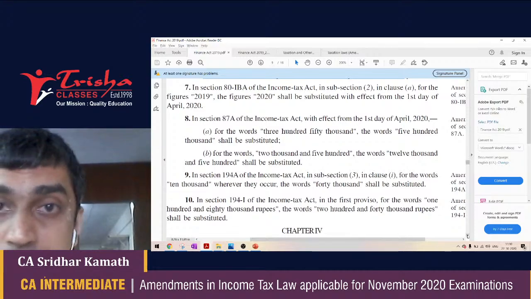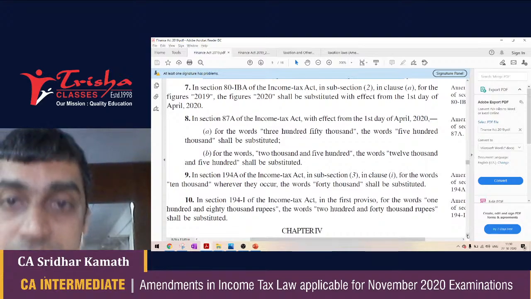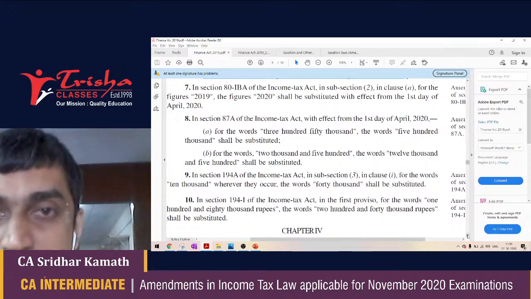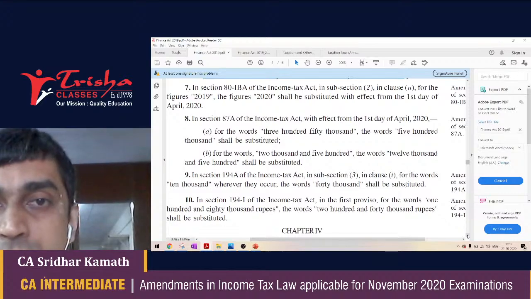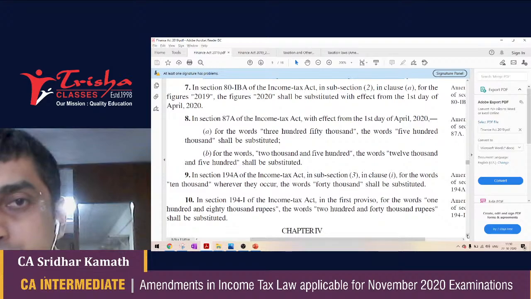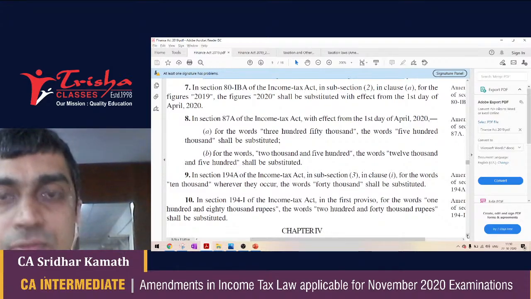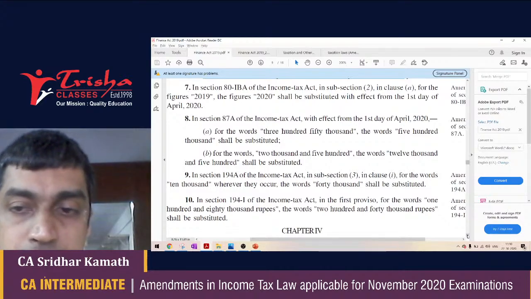Remember, multiple choice questions. This could be a question: a bank need not do TDS up to rupees dash on the interest on FD. So choices could be 10,000, 20,000, 30,000, 40,000, none of the above. You must be in a position to pick 40,000 because that's the threshold limit that is applicable from AY 2021.